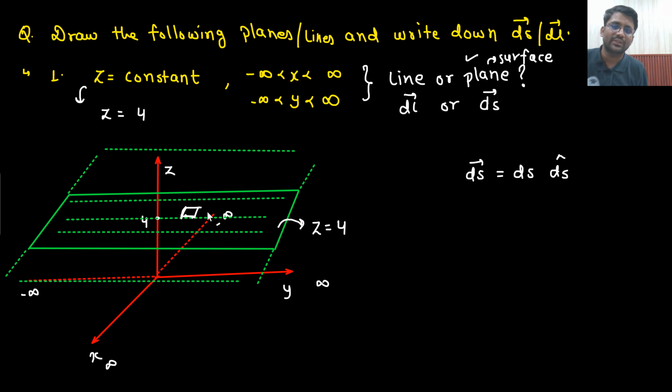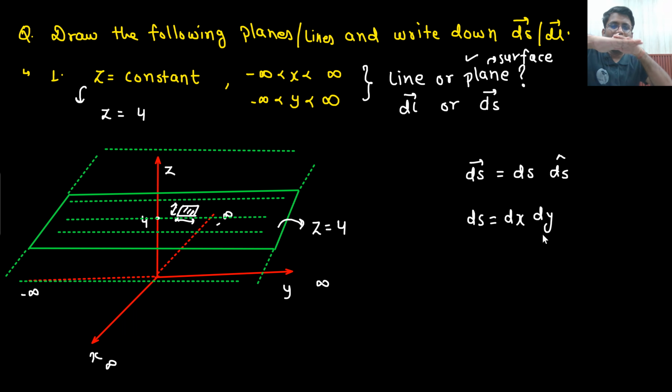I am taking a small portion, a small surface area on this particular plane. Either I am moving in x direction, which will be dx, or I am moving in y direction, which will be dy. Say yes or no. This particular length will be dx and this particular length will be dy. So what will be this small surface area? Sir, the small surface area will be nothing but dx dy. Say yes or no.